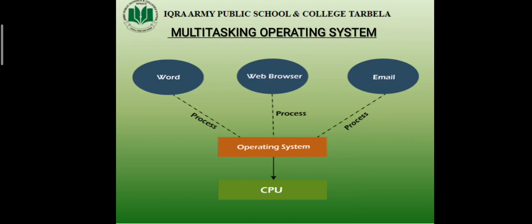Okay, a single CPU actually cannot execute more than one task at the same time. However, it rapidly switches between the tasks, and it appears that all the tasks are being executed at the same time. Okay, students, it seems like the CPU time is provided to all the tasks, but in reality the CPU time switches between all these tasks. Okay, and the time span is so small that we cannot even measure it.